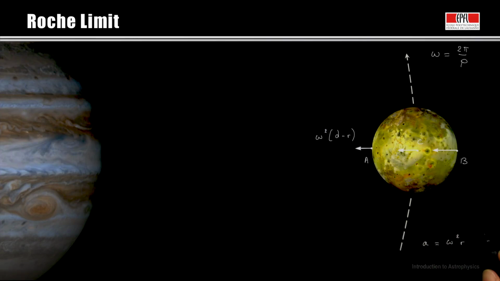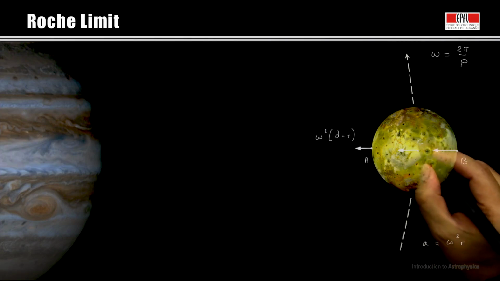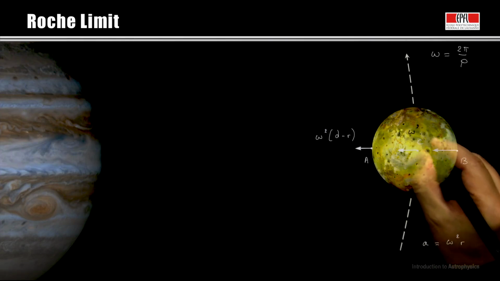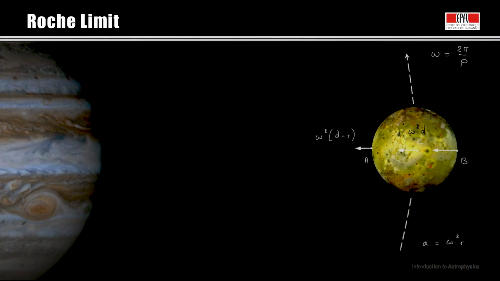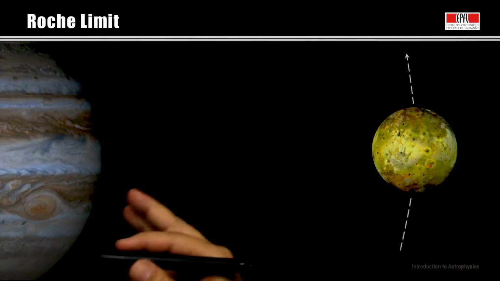At the center, we have an acceleration ω²d, since the center is at the distance d from the center of Jupiter, and on B, the centripetal acceleration is ω²(d plus r). We have thus a centripetal acceleration to the center of Jupiter.